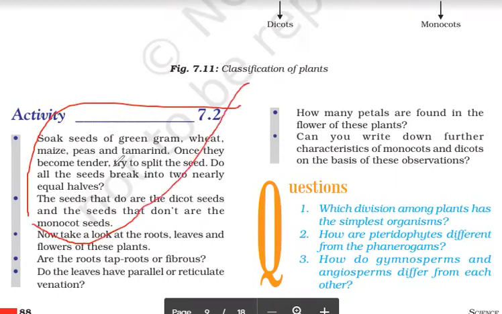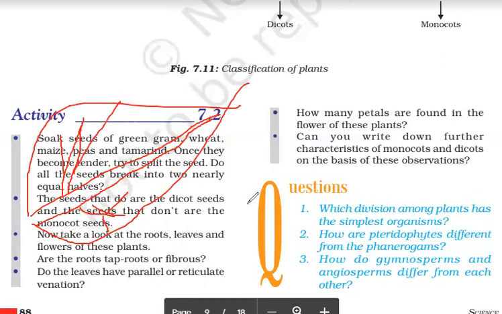In case of dicots, there is one main vein in the center from where side veins arise, from where further veins arise. So they form a reticulum-like structure. This arrangement of veins is known as reticular venation.